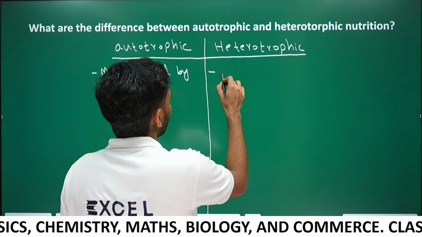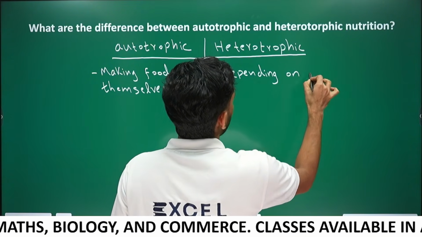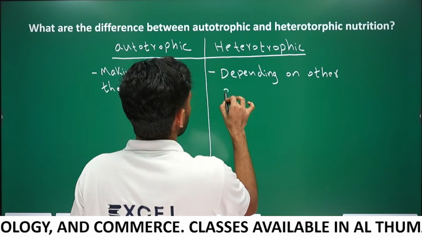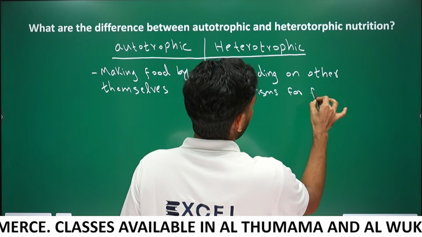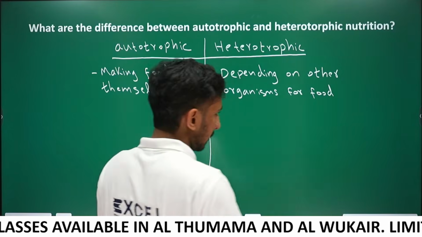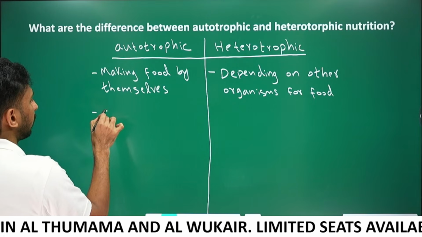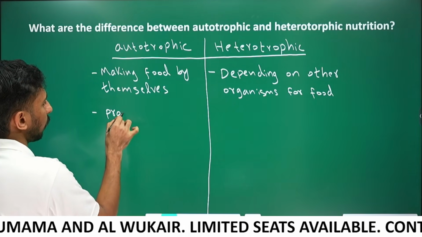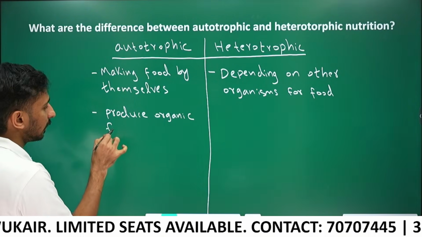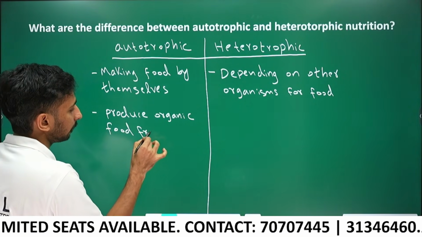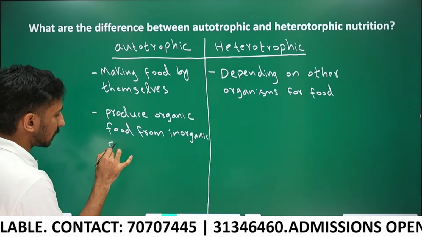Heterotrophic nutrition depends on other organisms for food. Next, autotrophs produce organic food from inorganic substances.